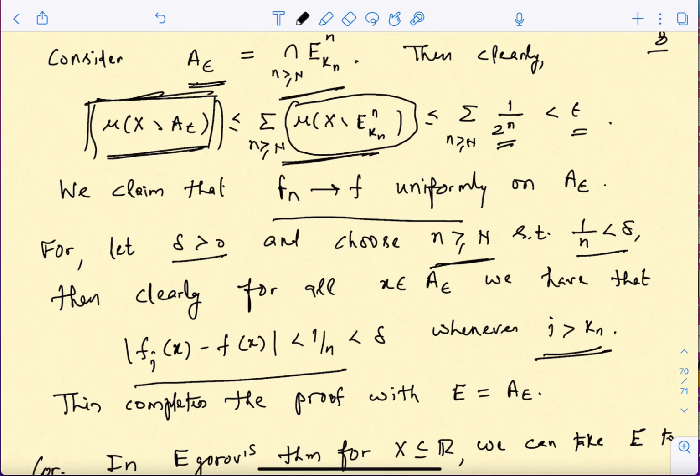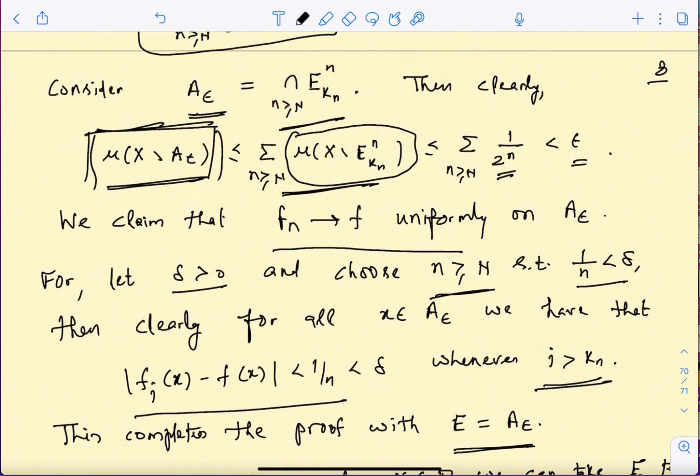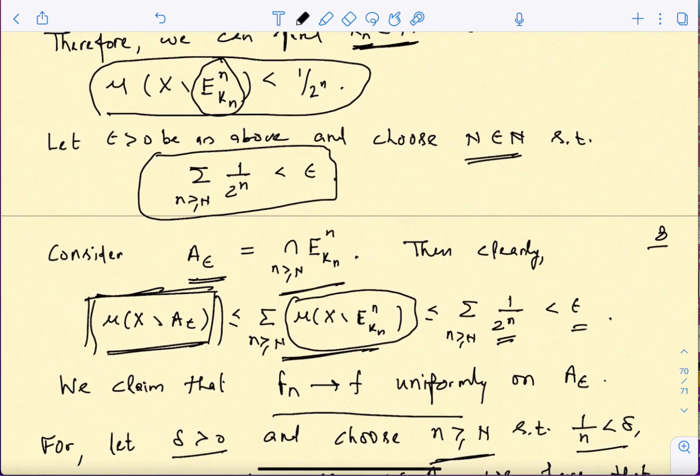So once I have this, you see that there is no dependence on the point x, and hence you get that the convergence is uniform on the set A epsilon. So you basically have found what is your E. Okay, so this E is nothing but the set A epsilon. Okay, so this is something very important, and all we have used is the pointwise convergence in a clever way. Okay, that's all. So if you read through this, you will understand it in a better way, and if there are confusions, we can discuss the proof again when we have our discussion session.